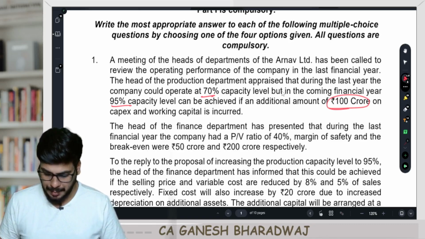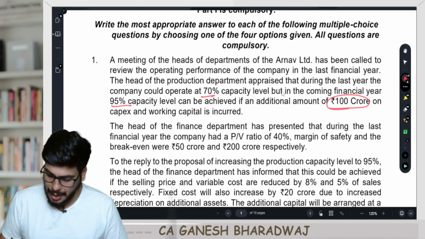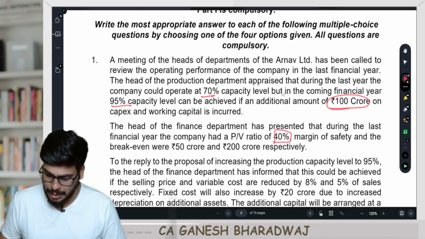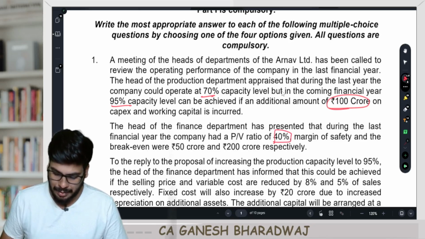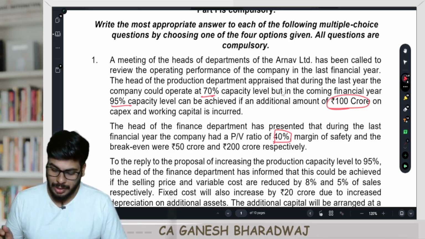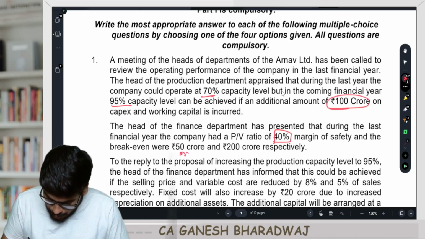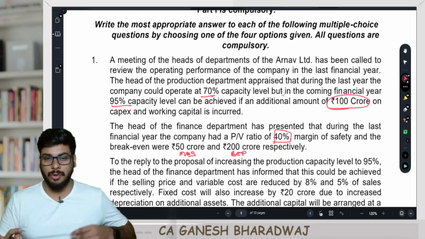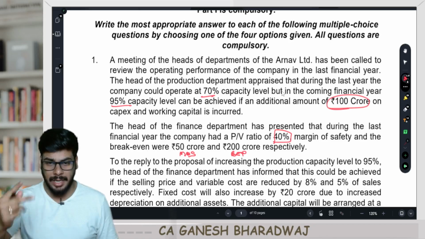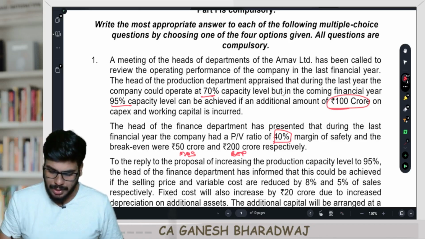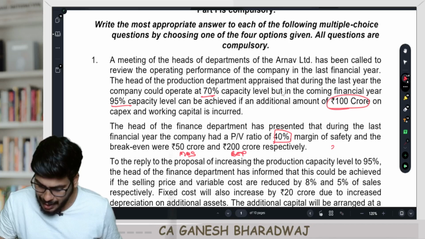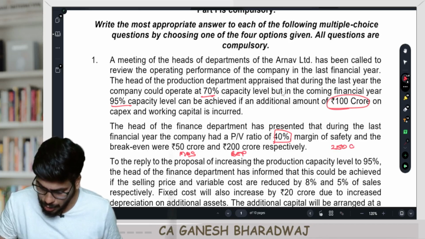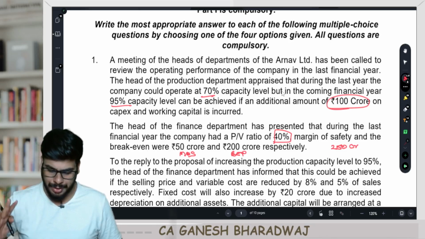The head of finance department has presented that during the last financial year, the company had a PV ratio of 40%, the margin of safety and the break-even points were 50 crore and 200 crores respectively. So in the last year, the margin of safety was how much? 50 crore rupees. Break-even point was how much? 200 crore rupees. Clearly, what is the total sale? Just by looking at it, you can say it's going to be 50 plus 200. In the last year, the total sales was 250 crores. Clear with this, guys, right?